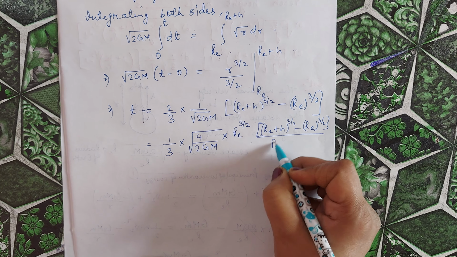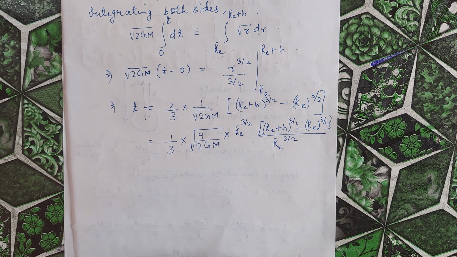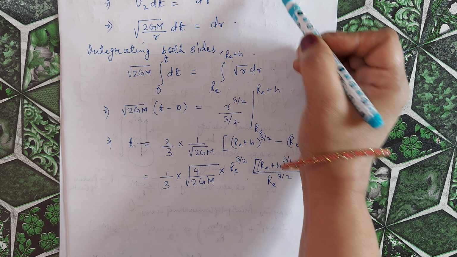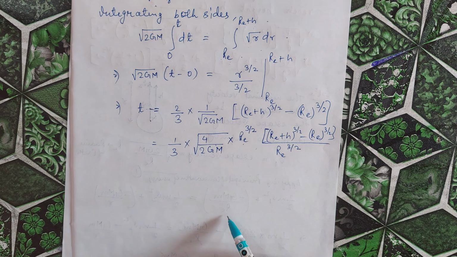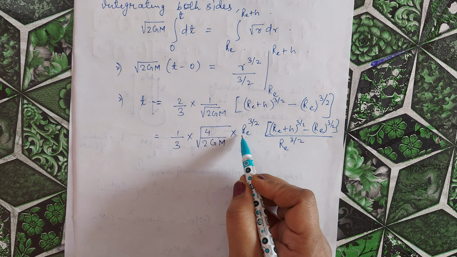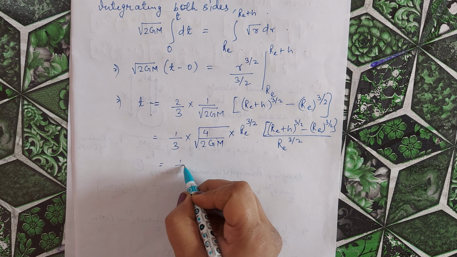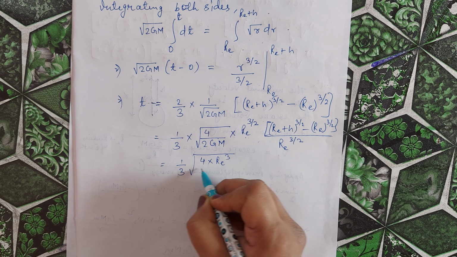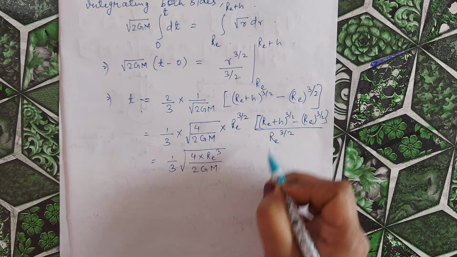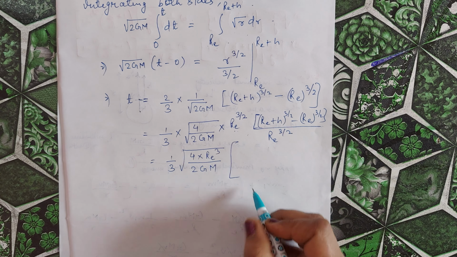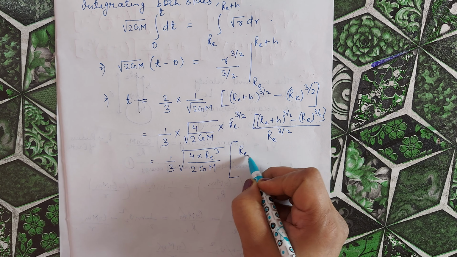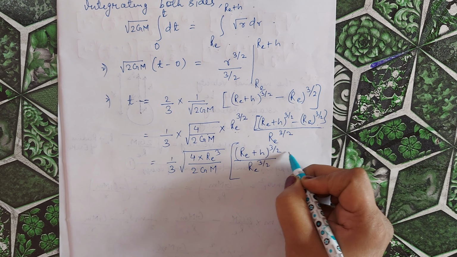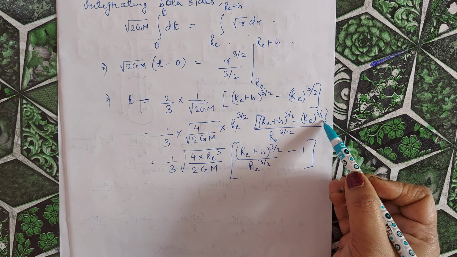We will divide and multiply by Re to the power 3 by 2, and bring this inside because we have to change this GM to g, so we need Re square. So 1 by 3 root under 4 into Re to the power 3 by 2 by GM, and this we can write as (Re plus h) to the power 3 by 2 by Re to the power 3 by 2 minus 1.